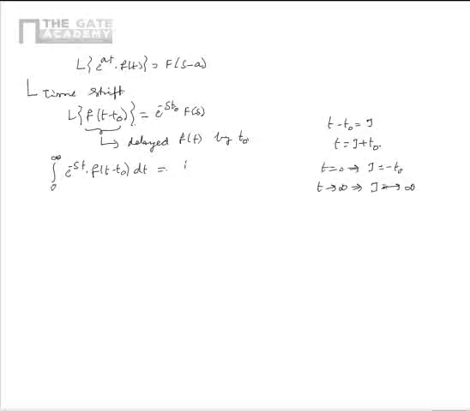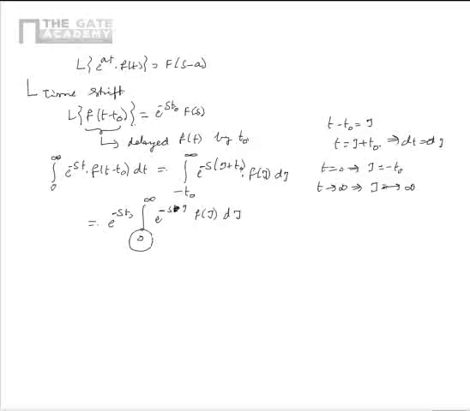From this we can write the given integral as integral minus t naught to infinity e power minus s multiplied by tau plus t naught multiplied by f of tau d tau, because dt is equal to d tau. From this we can simplify the integral as e power minus st naught multiplied by integral 0 to infinity e power minus s tau f of tau d tau.